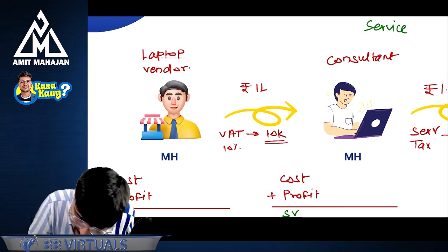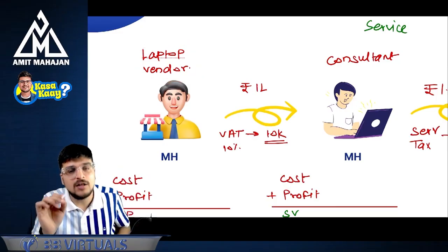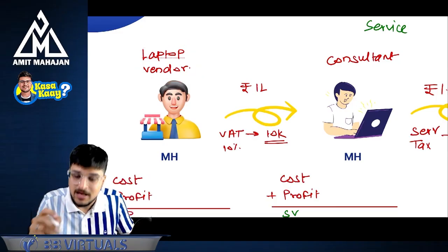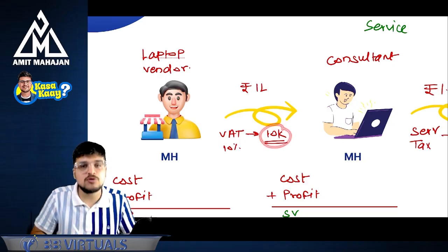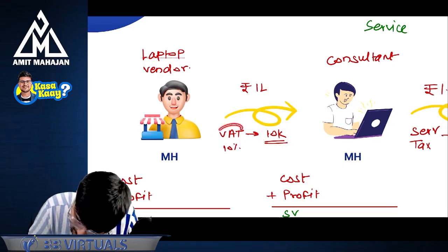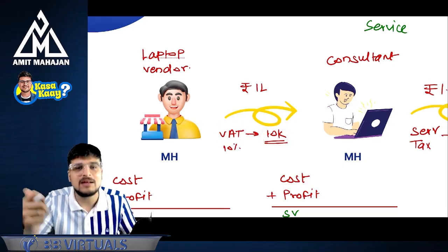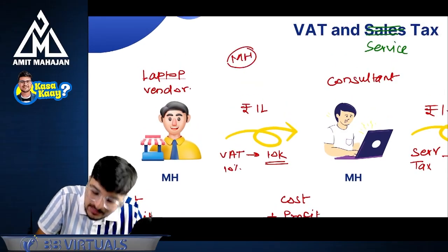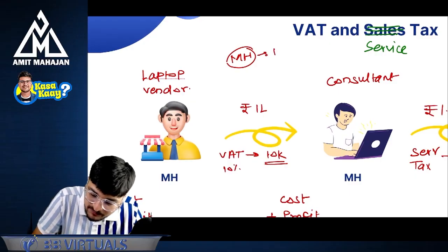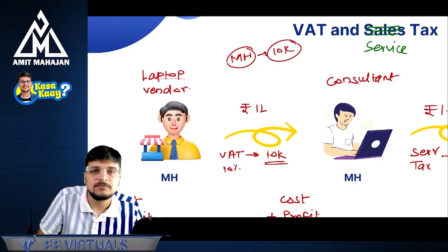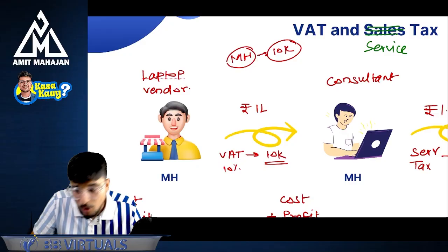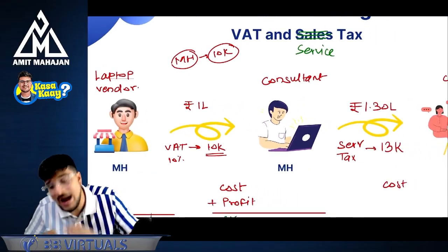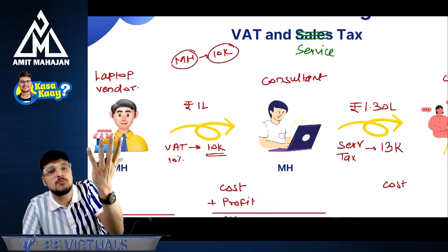Understand one thing, when the laptop vendor was charging the amount of VAT from the consultant, the laptop vendor collected 10,000 rupees as VAT, but this VAT revenue will go to which government? This VAT revenue will go to Maharashtra government. Can I say this 10,000 was there with Maharashtra government? Now, can I say that Modi ji, I had already given 10,000 rupees to Maharashtra government?